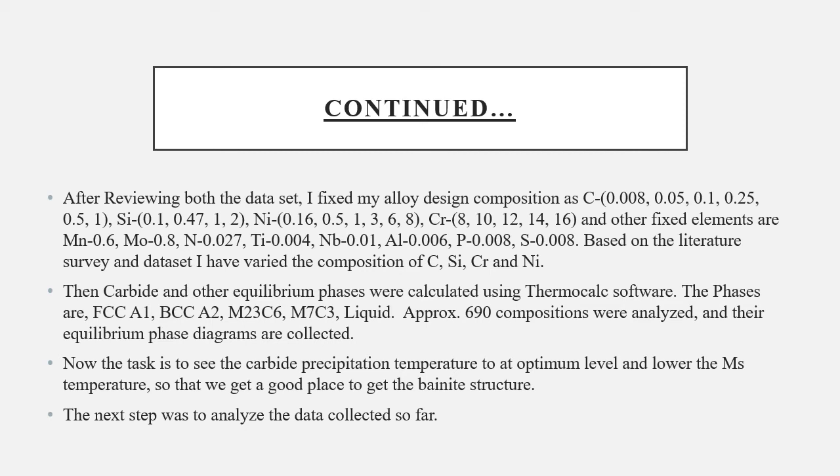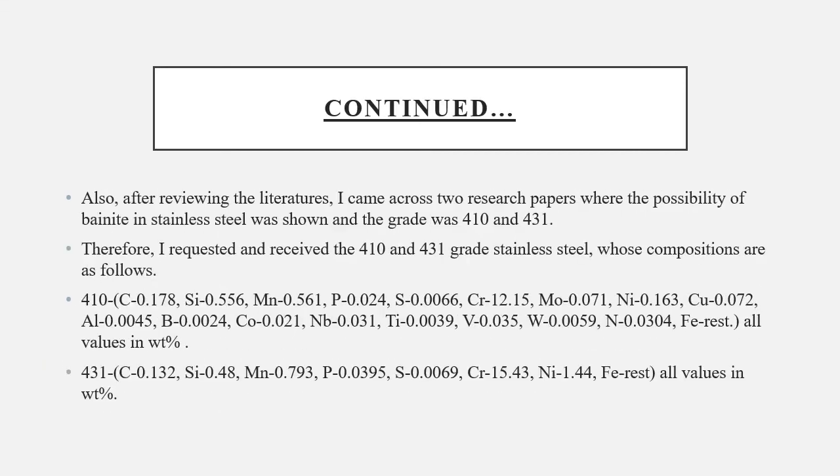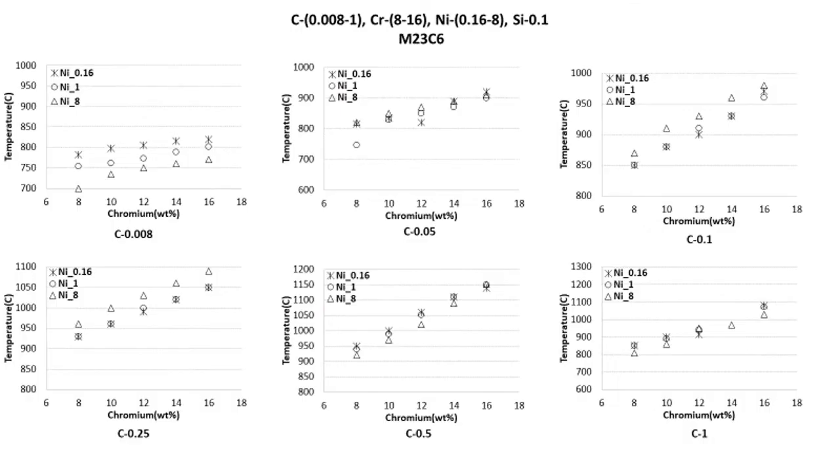Now the task was to get the bainite structure, and for that we analyzed using the Thermo-Calc software, and after that we got these graphs. We got to know at what temperature carbide is going to precipitate. It precipitates at high temperature when the chromium percentage is increasing or decreasing, and if the carbon percentage is increasing, then we get more carbide.